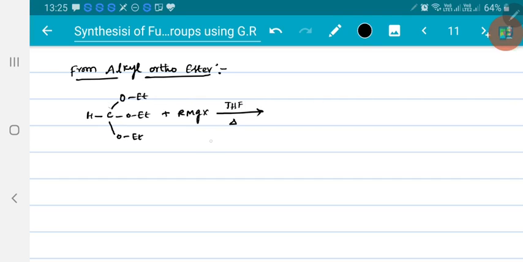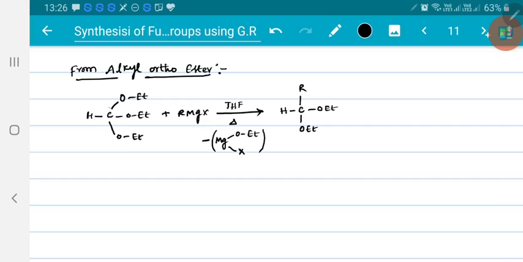So finally the product which is lost is Mg(OEt)X. This is lost, forming HC with the alkyl group and the remaining ethoxide groups as they are.